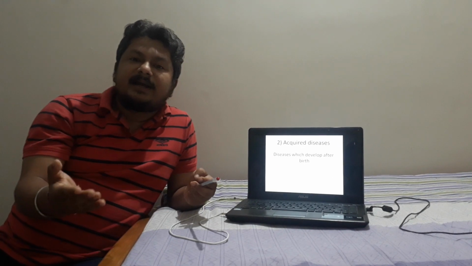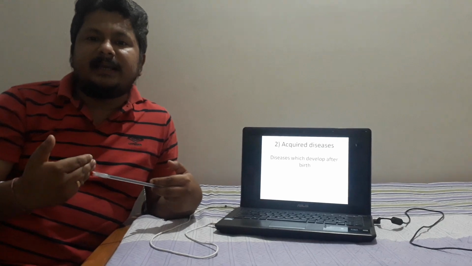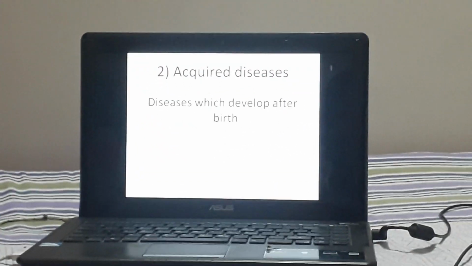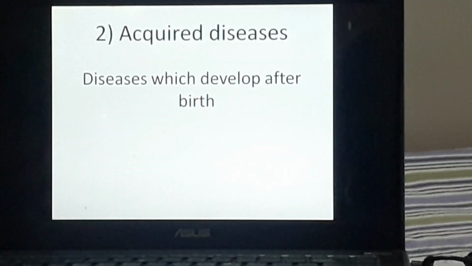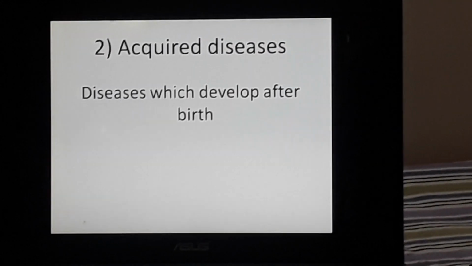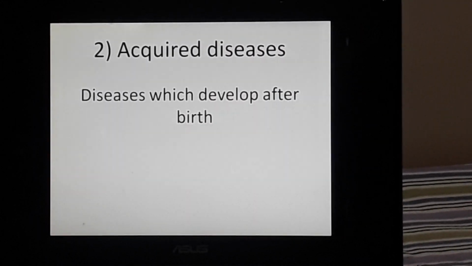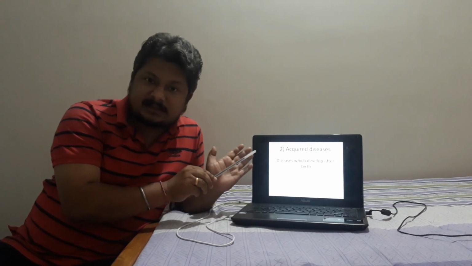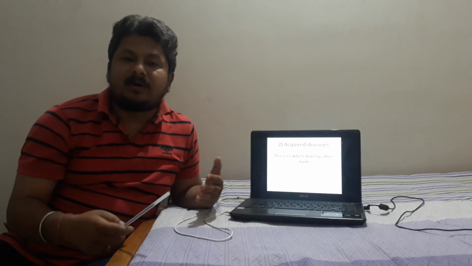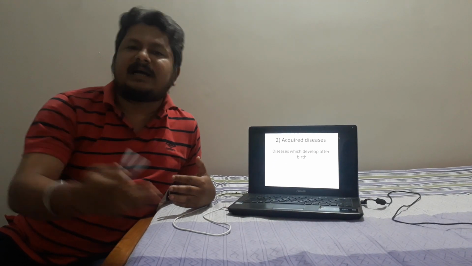Next we come to another type of disease, which is acquired disease. Acquired disease happens to you, to me, to every one of us, because it develops after birth. All diseases like malaria, measles, mumps, common cold, whatever diseases there are, except the congenital ones, are acquired, because they come up in our body at a later stage after birth.